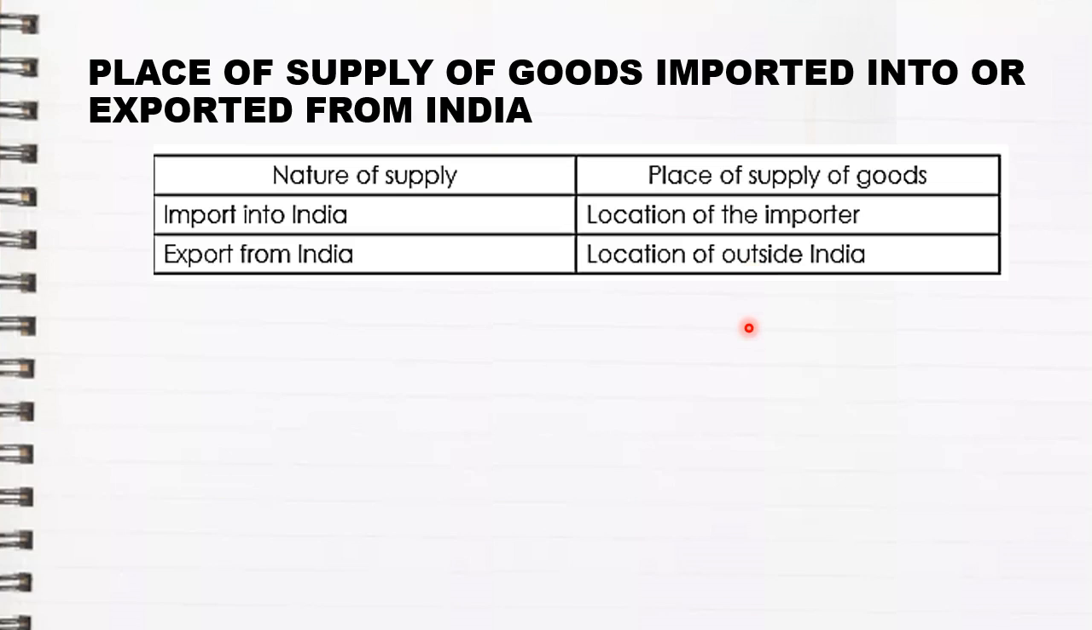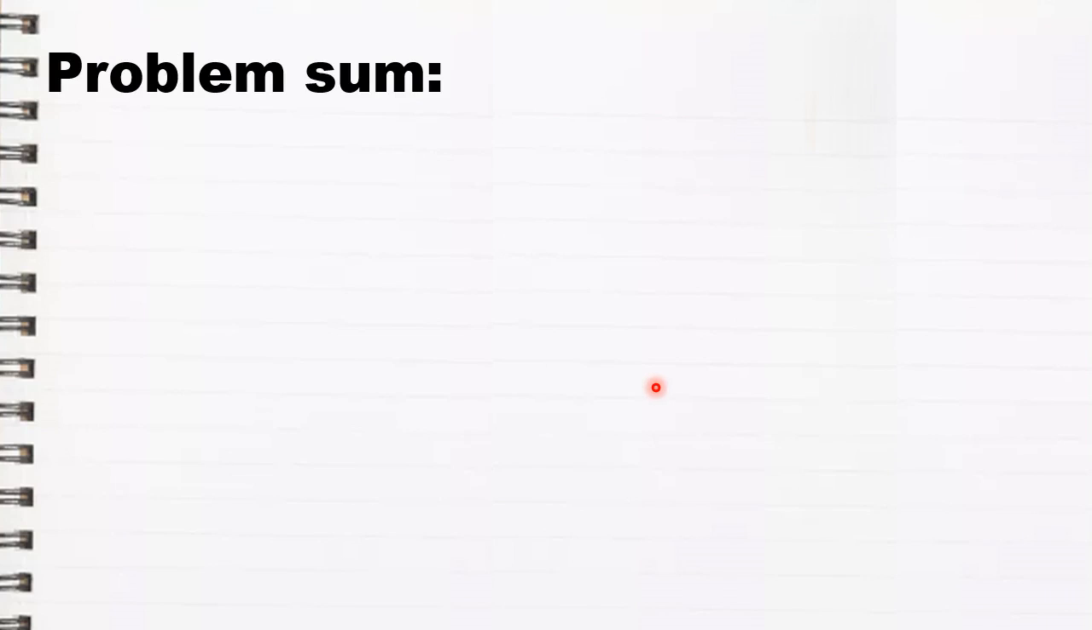So with this, various rules regarding place of supply come to an end. Now let us try solving various examples in order to clear out our rules. We have gone through various rules, so now let us see how we can implement them using examples. Let us start with problem solving one by one.